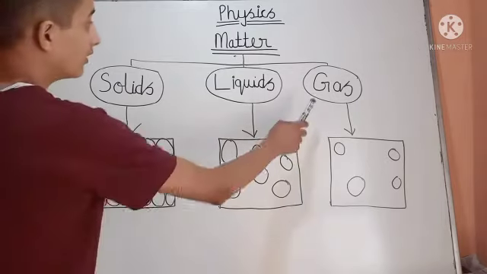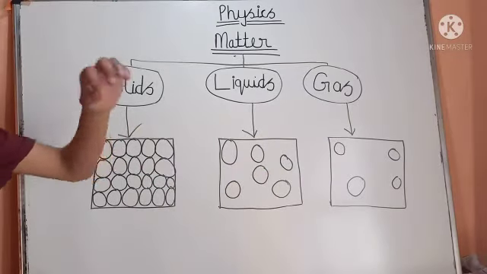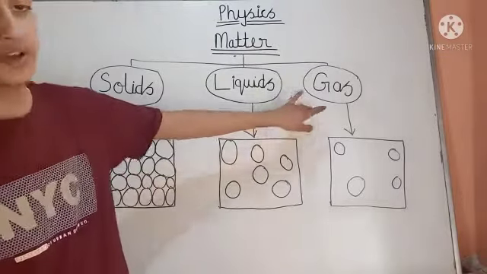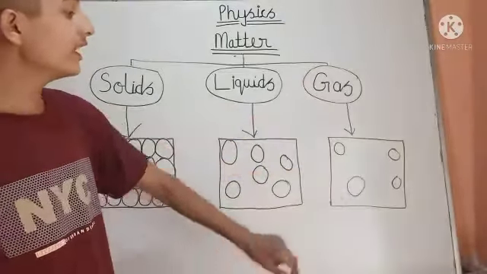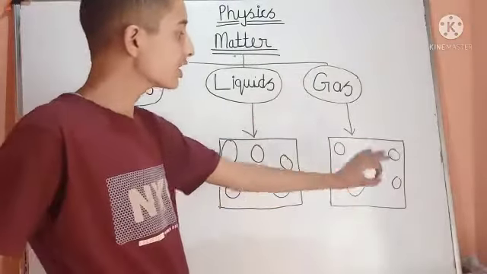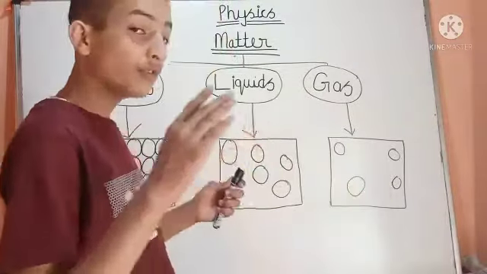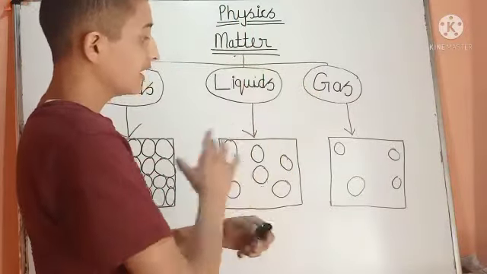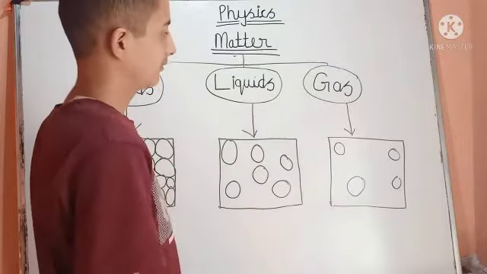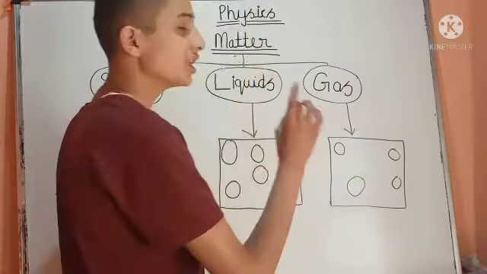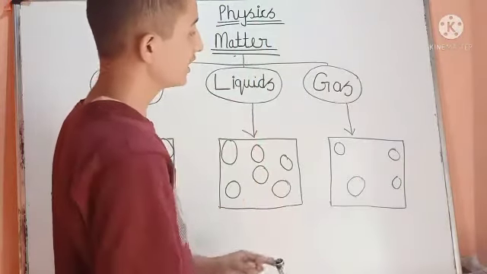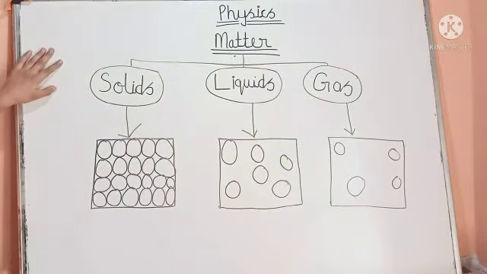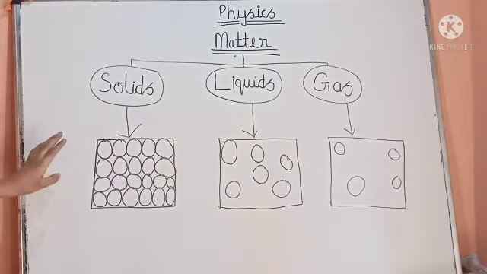Now we will study gas. Gas does not have definite shape and does not have definite volume. Neither does it have definite shape nor definite volume. Intermolecular force is least in gases, and intermolecular space is largest in gases. Gases have the most intermolecular space but the least intermolecular force. So these were the classifications of matter: solid, liquid and gas.